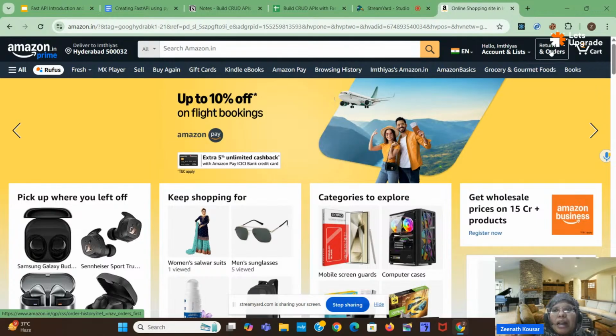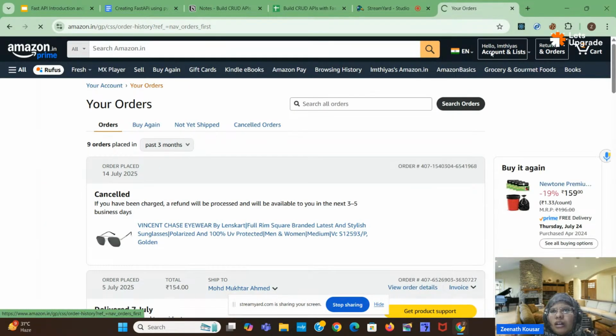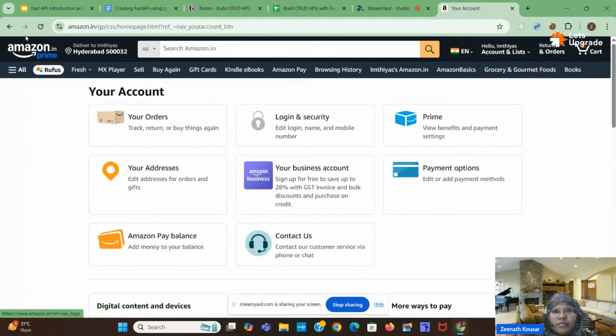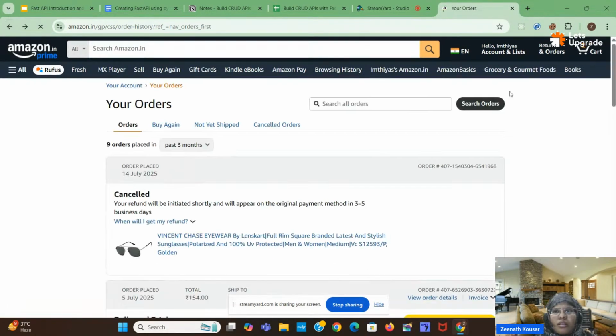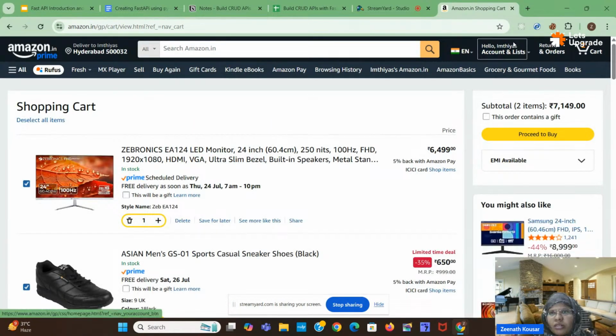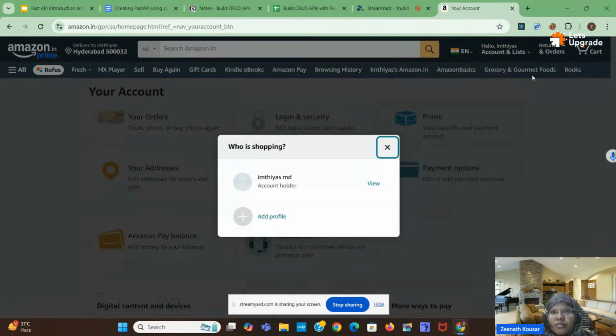What does backend mean? Suppose I open some login page here, sign up or login page. Where is the login page? Just a second.